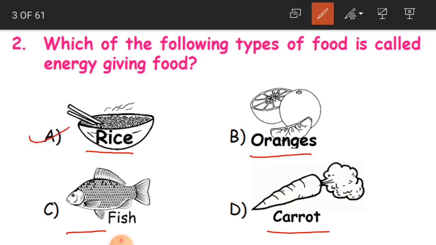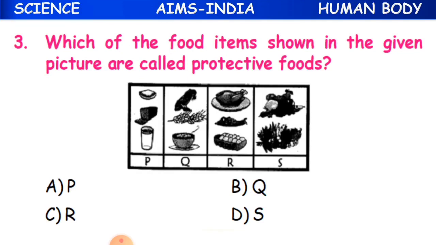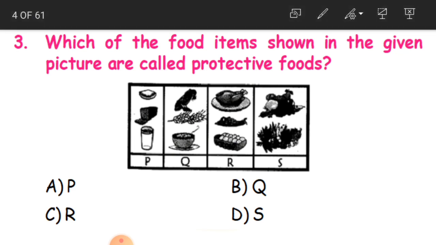Okay, now we'll move on to the third question. Which of the food items shown in the given picture are called protective foods? We are having 4 columns here, P, Q, R and S, and we have got some food substances in each of the columns. So we have to find out which column has got protective foods. And what are protective foods children?